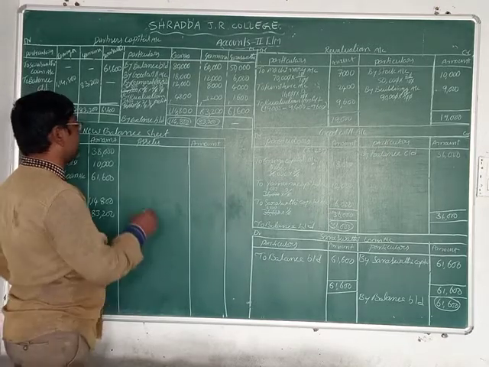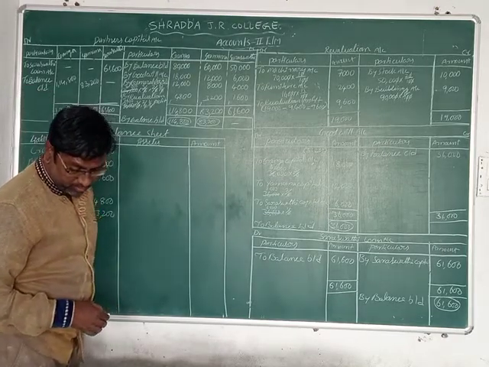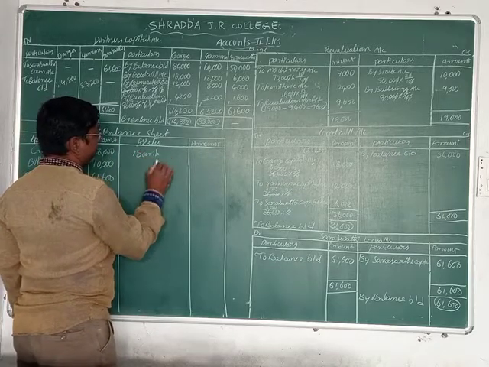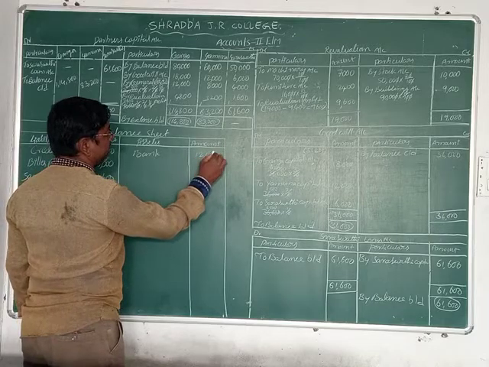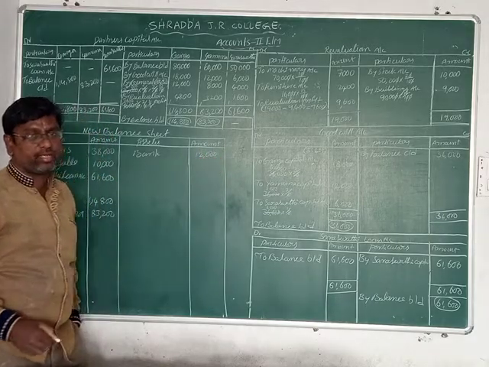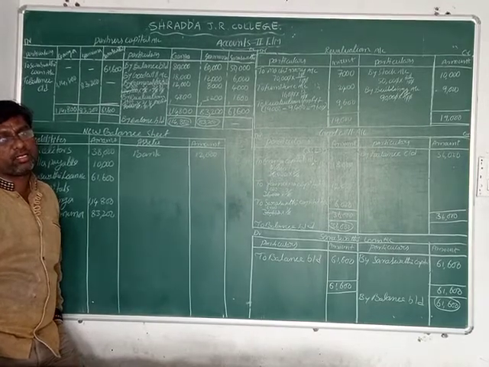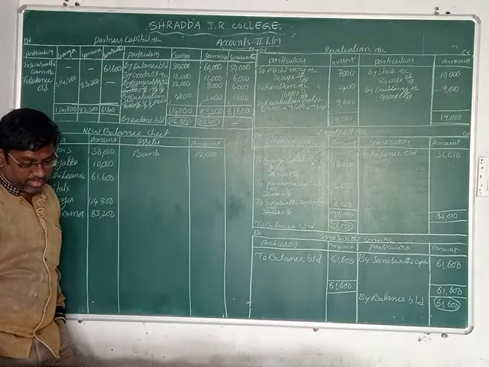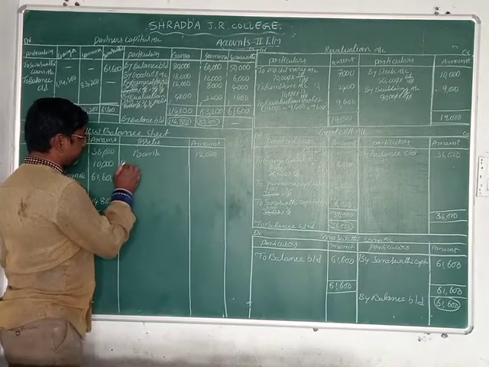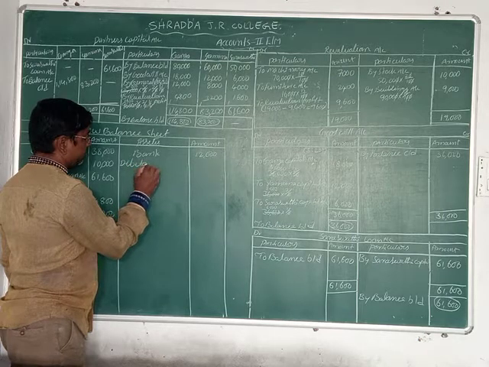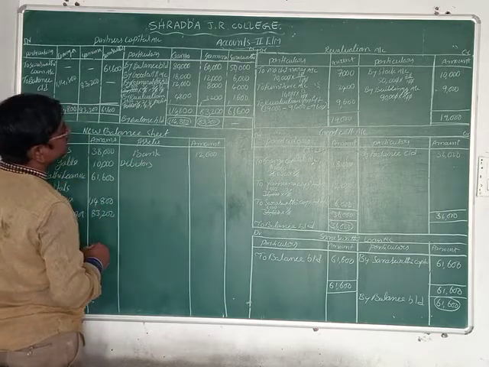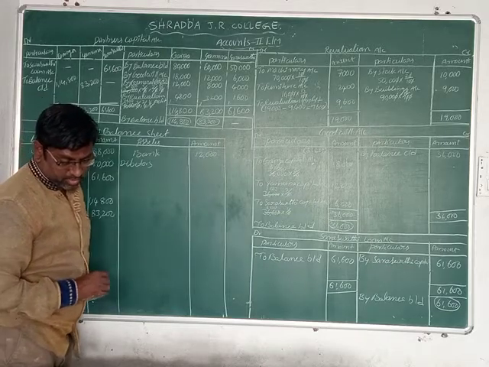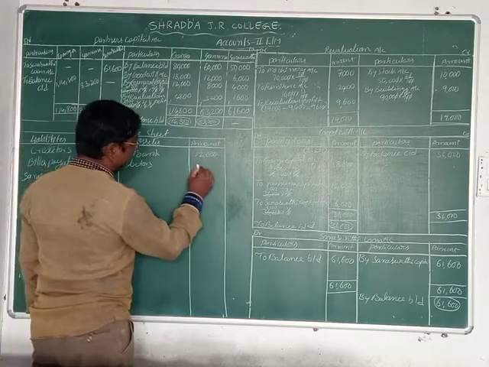Now we are going to the asset side. What is given here? First one is bank. What is the value of bank? 12,000. We take it directly because we are not preparing the cash or bank account in this fifth problem of partner settlement. Now next one is debtors. Does debtors have any adjustment? Stationery, furniture, stock values, no adjustment. The amount is 24,000.